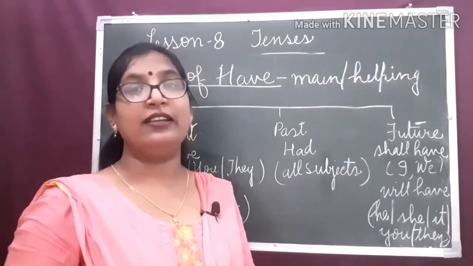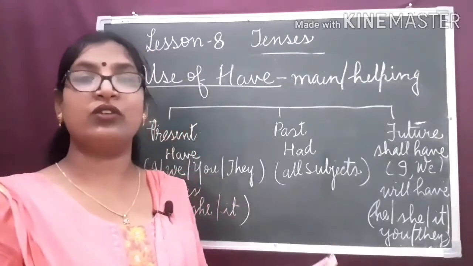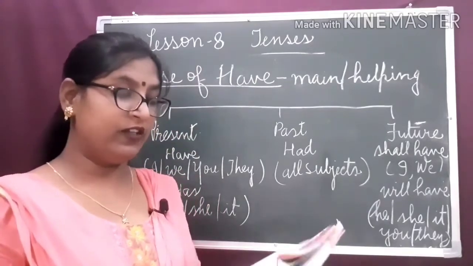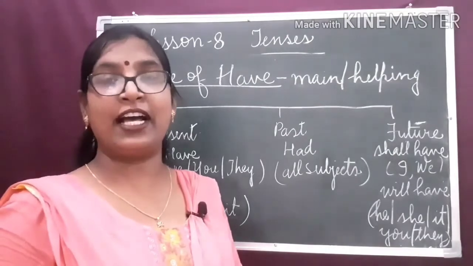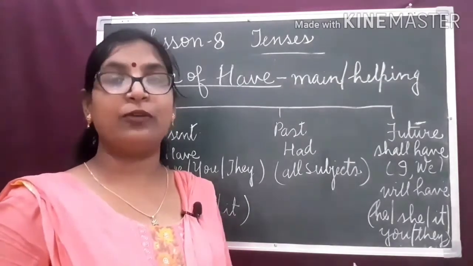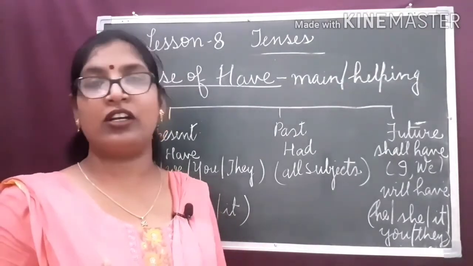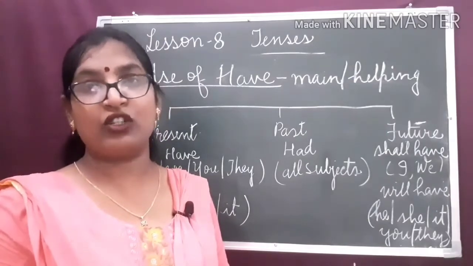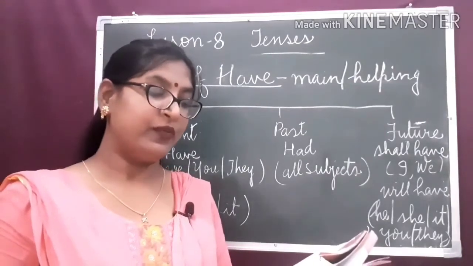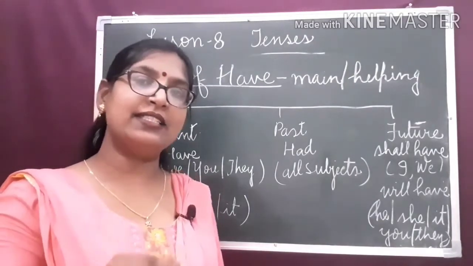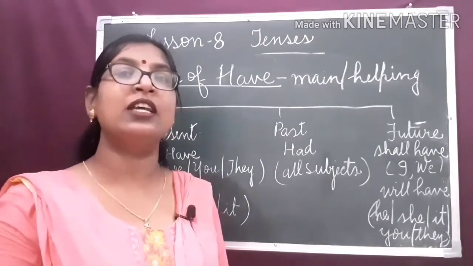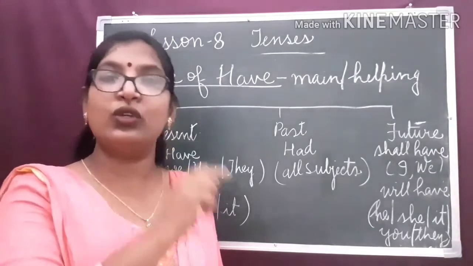Dear children, let us study other uses of the verb have. To show possession. The verb have is used to show possession, to show belonging. Something belongs to me. For example, she has a big house. It means the house belongs to her.